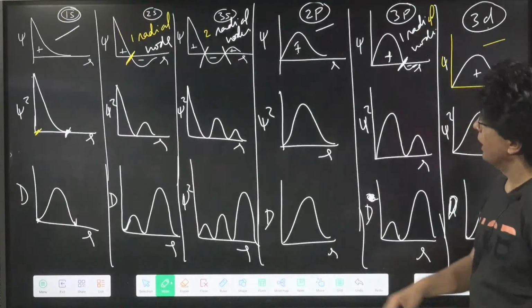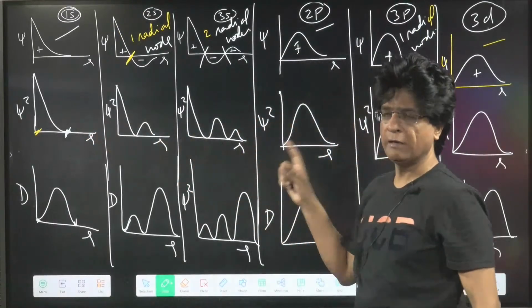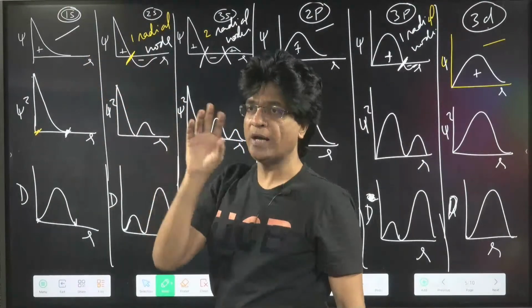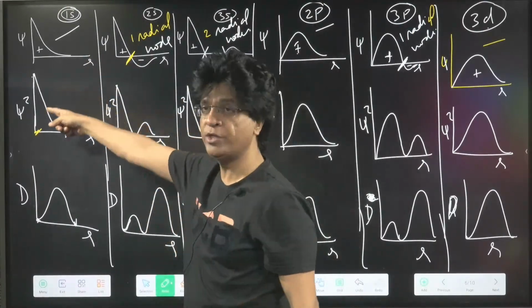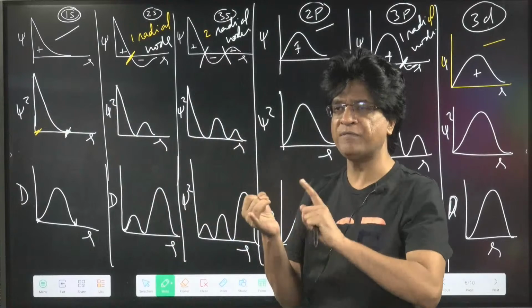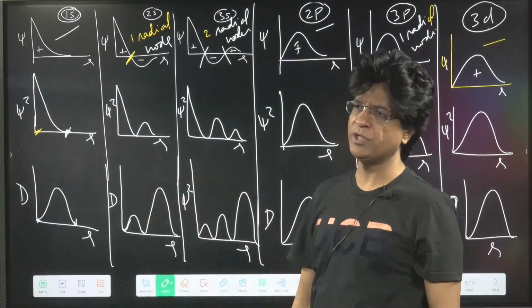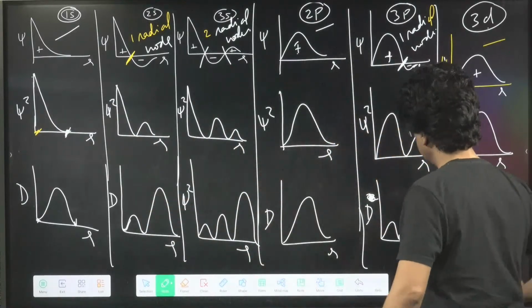Now, see this thing. I'll be plotting the graph of psi square. Remember that psi square and psi for S begin with non-zero value. For P, D, F, G, H, all of them begin with zero value.